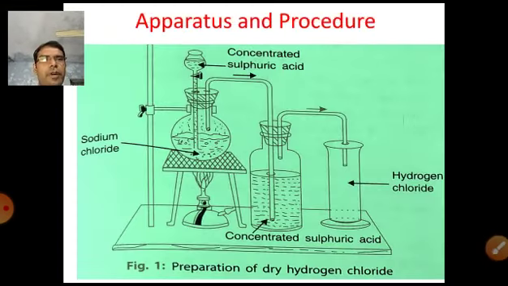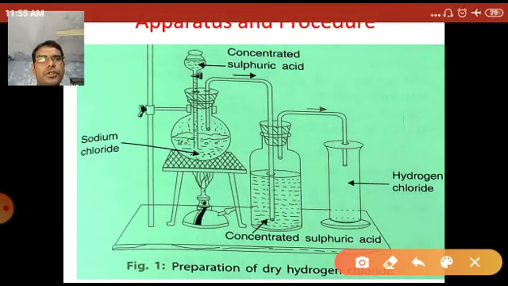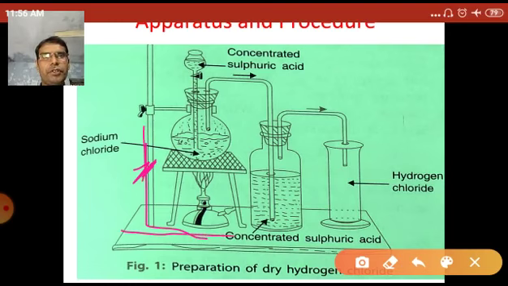Now here are the apparatus and procedures. Here is a burette stand, and the base of the burette stand. This is a round bottom flask. This is a thistle funnel, thistle tube.